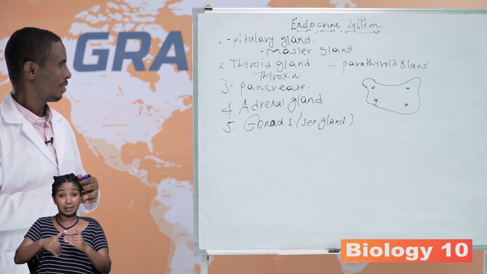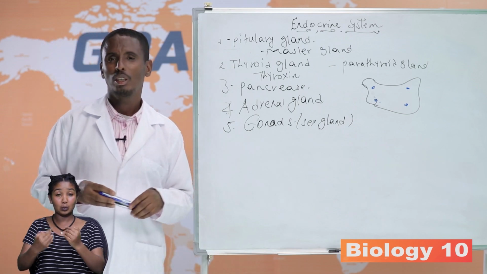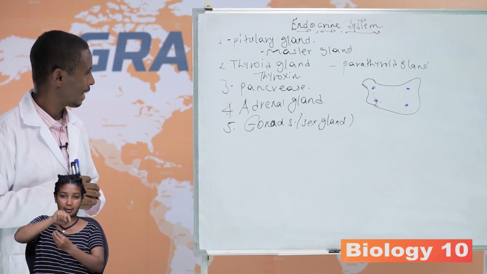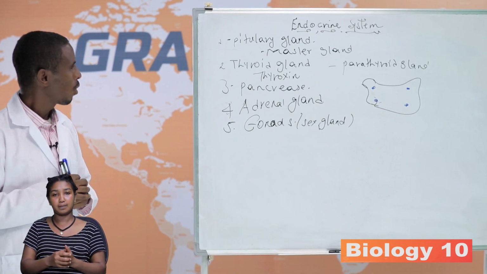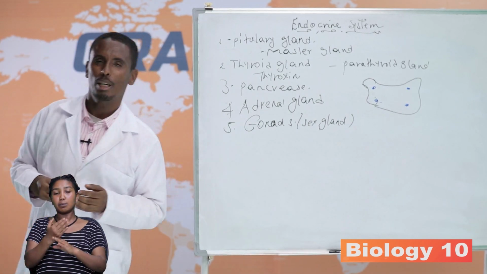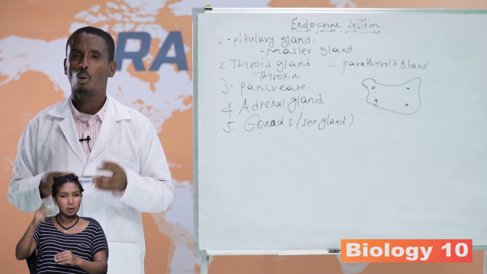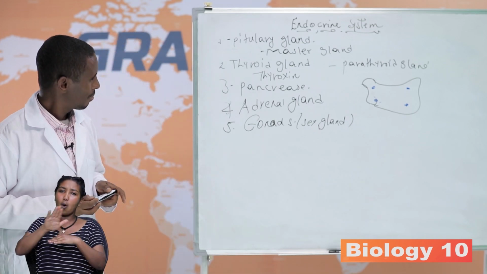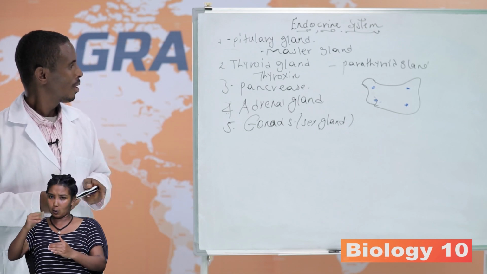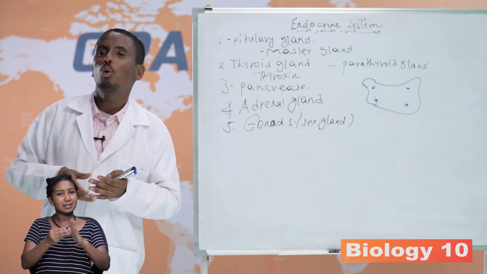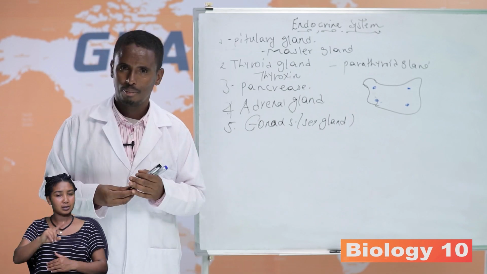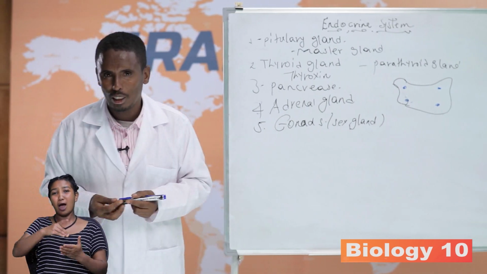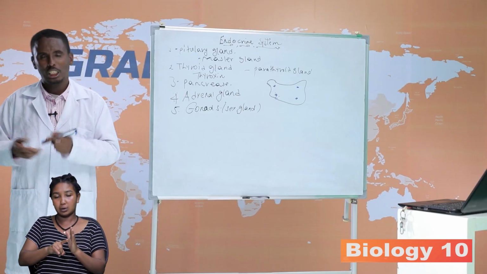In the next session, we are going to deal with the menstrual cycle. Before that, here are some review questions. Why do we call the pituitary gland a master gland? What is the effect of too much thyroxine, that is, hyposecretion of thyroxine and hypersecretion of thyroxine?